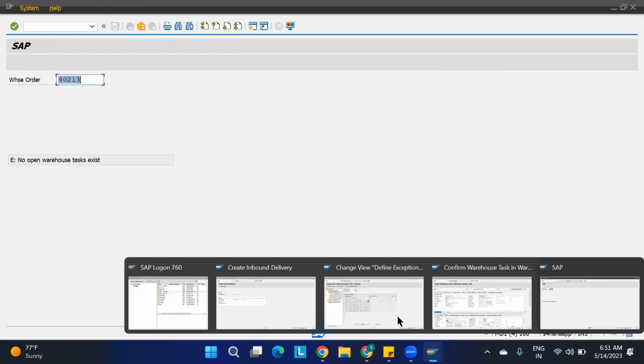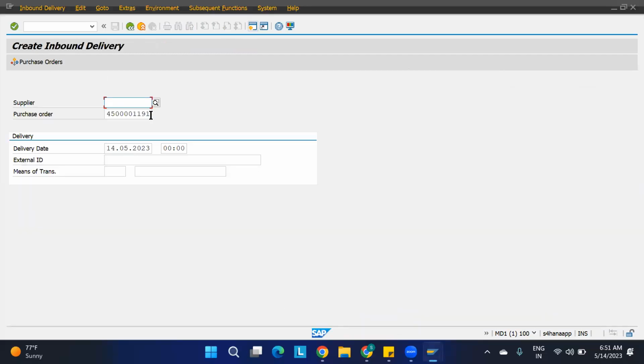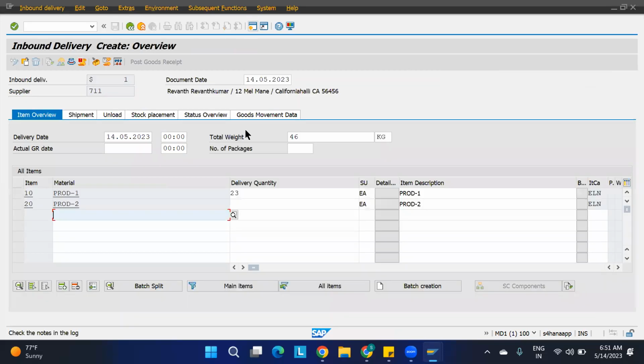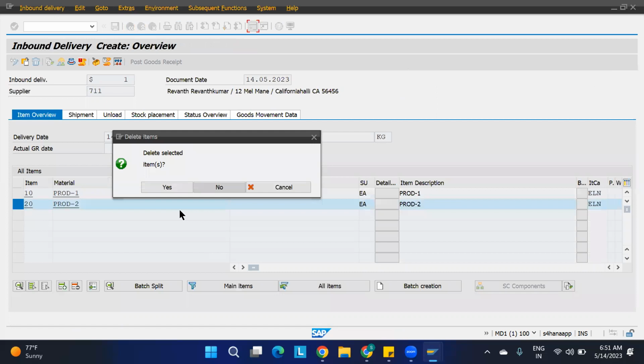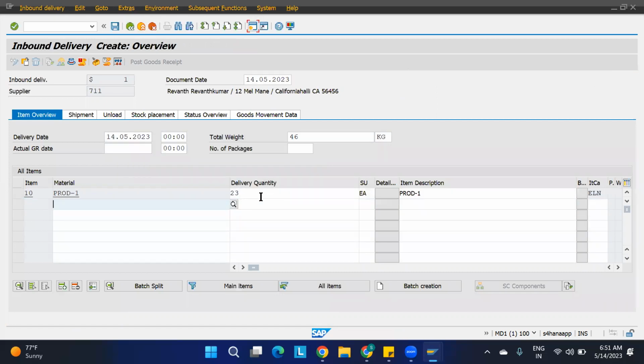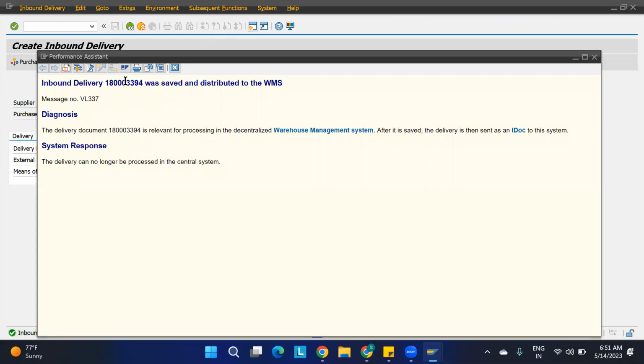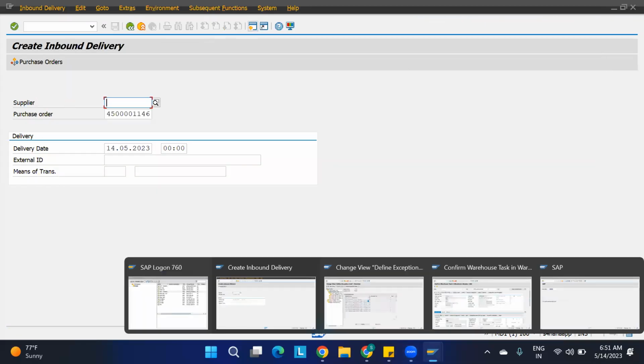Okay, let us create one inbound delivery in the outbound warehouse. We are getting some errors. We're going to check it here. I'll just delete this thing. Okay, some new products you are taking. Save it. I have created one more inbound delivery, 94 something like that. Copy this. Go to the PRDI screen.